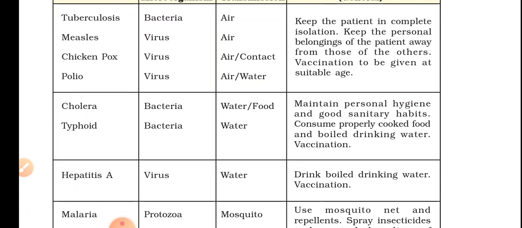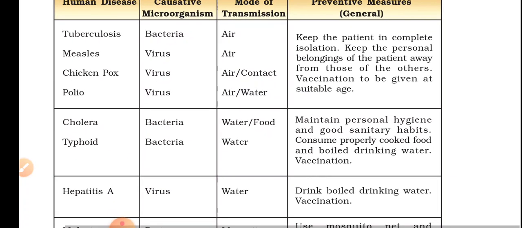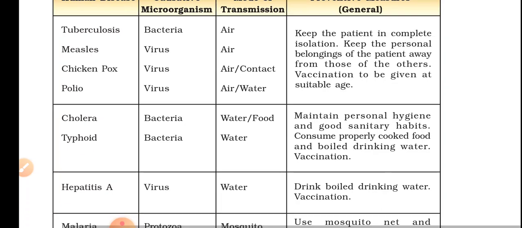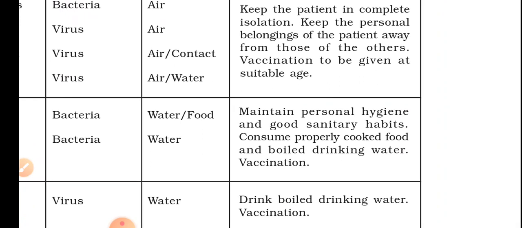There are other diseases, cholera and typhoid, caused by bacteria. Mode of transmission is water. For cholera, food as well, but typhoid is only through water. Maintain personal hygiene.